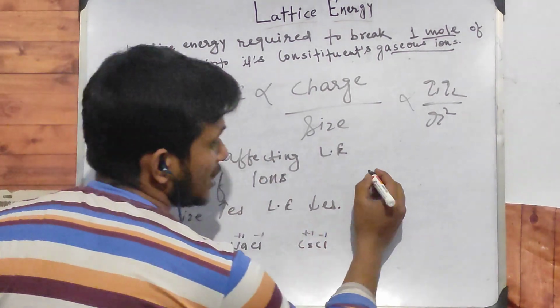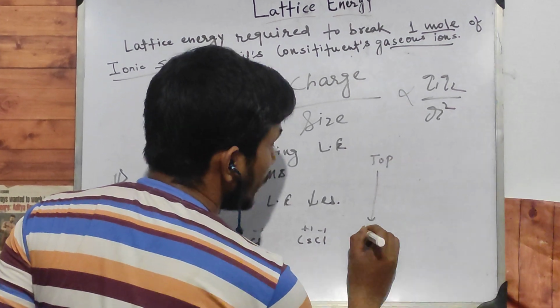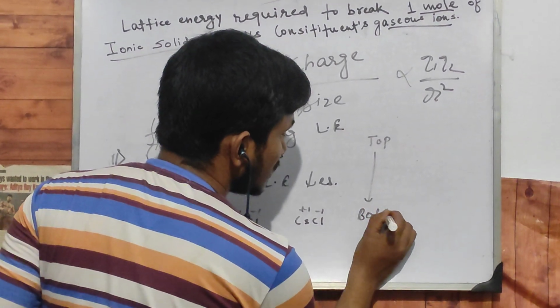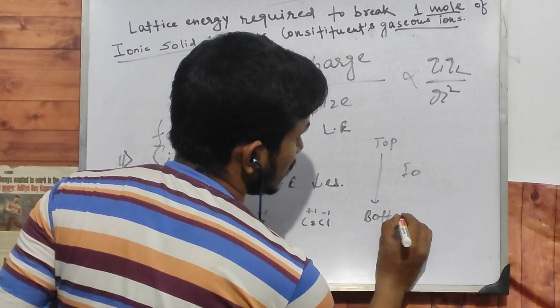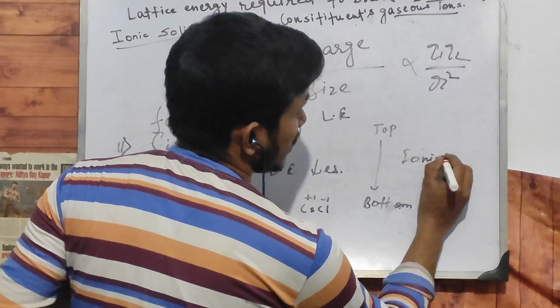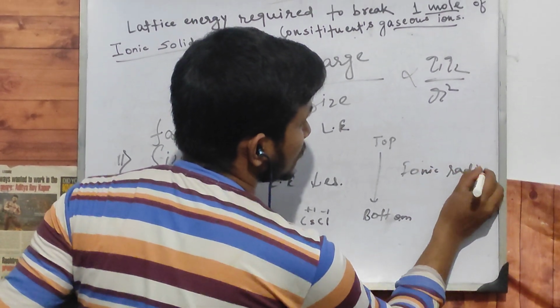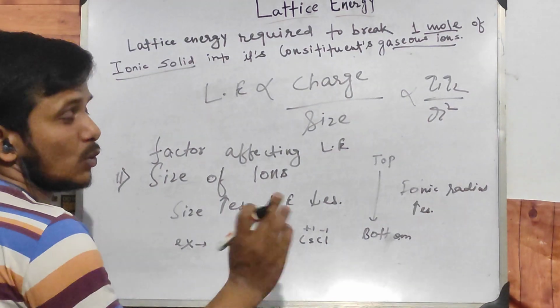As we know in the periodic table, from top to bottom, what happens to the ionic radius? It increases.